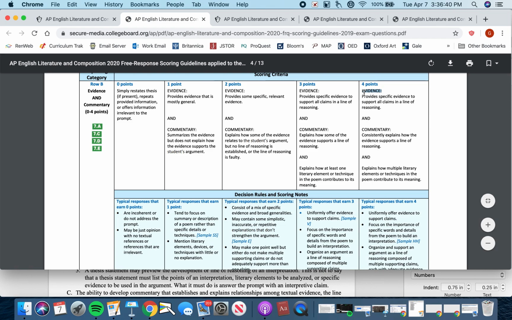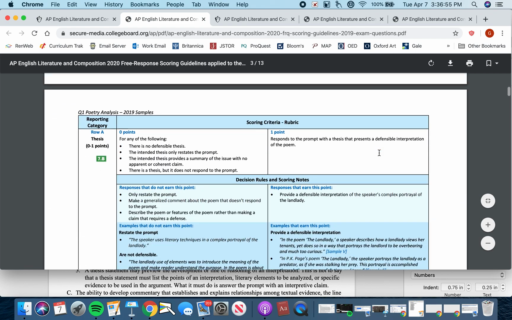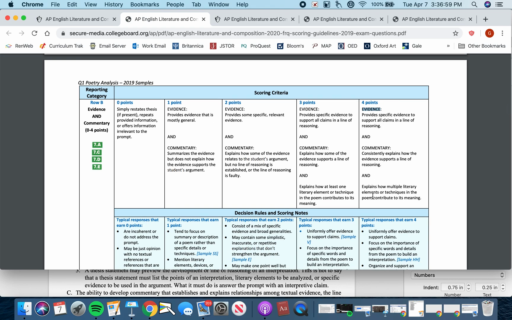Then you would need to evidence that by engaging with the language of the text, and describing that language sophisticatedly is something that's going to obviously improve the quality of your evidence. Then you need to comment on that, right? Explain how this piece of evidence, that piece of text, relates to your interpretive assertion. Okay, very simple. And obviously, if you're going to get 4 out of 4, you need to make sure that you are talking about literary techniques or poetic techniques at work.